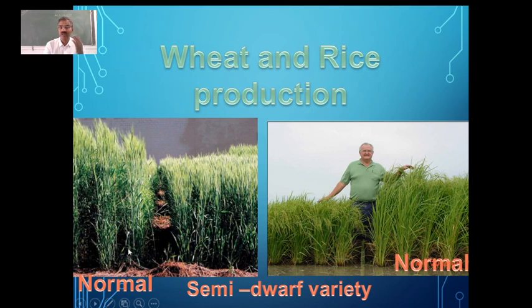We have many varieties which were growing to about 6 feet earlier, before the 1950s. Then later on, they started growing medium height plants. You can see a medium height here. So they are said to be semi-dwarf varieties. What are they called? They are called semi-dwarf varieties.